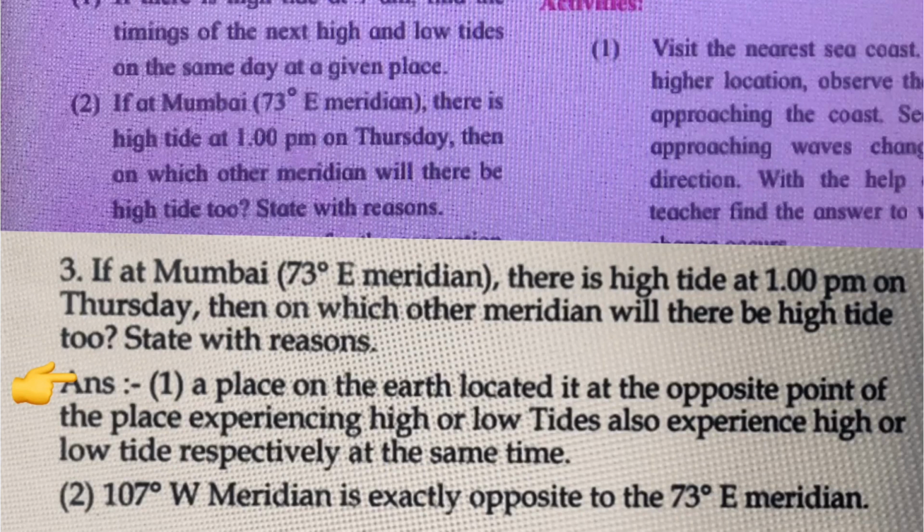Second one, if at Mumbai 73° east meridian there is high tide at 1 pm on Thursday, then on which other meridian will there be high tide too? State with reasons. Answer, a place on earth located at the opposite point of the place experiencing high or low tide is also experiencing high or low tide respectively at the same time. 107° west meridian is exactly opposite to the 73° east meridian.